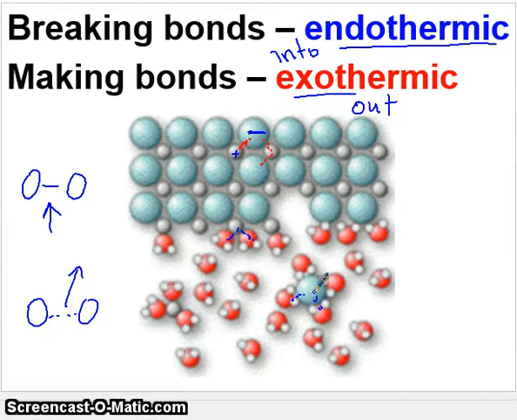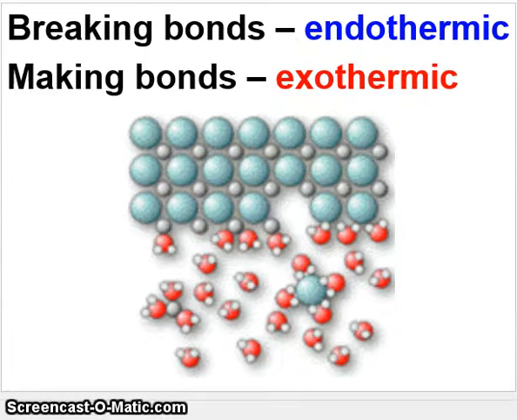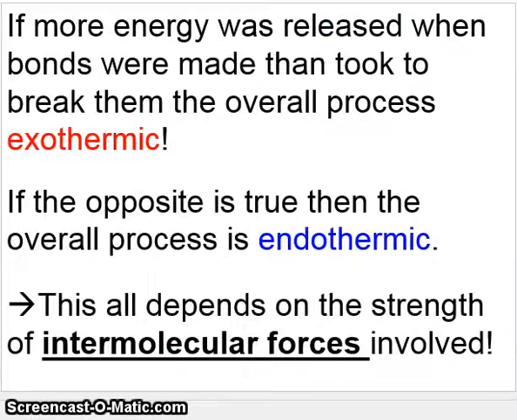We'll calculate the amount of heat absorbed when you're breaking bonds and the amount of heat released when making them, total that up, and find out the overall picture. If more energy was released when bonds were made than it took to break them, the overall process is exothermic. It released more heat than absorbed.